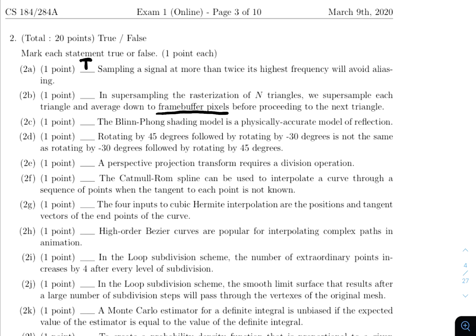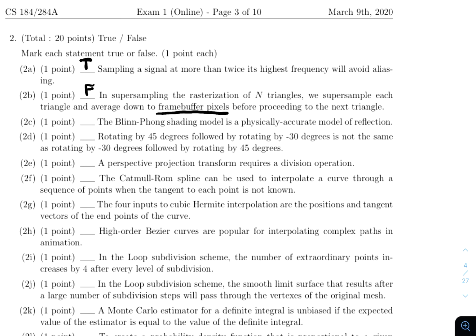What is wrong about this part, the explanation here, is that the averaging is done per triangle, whereas in the rasterization you implemented in project one, you first supersample each triangle into a sample buffer, and only then, after all the triangles have been processed, average down. So that's false.